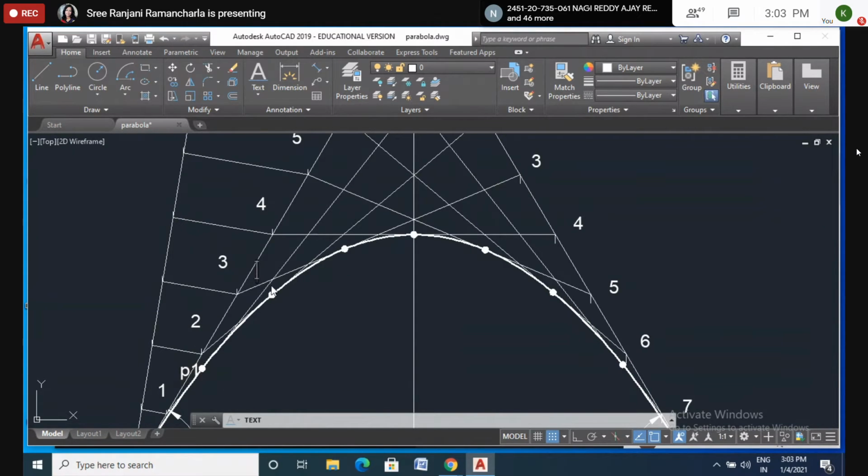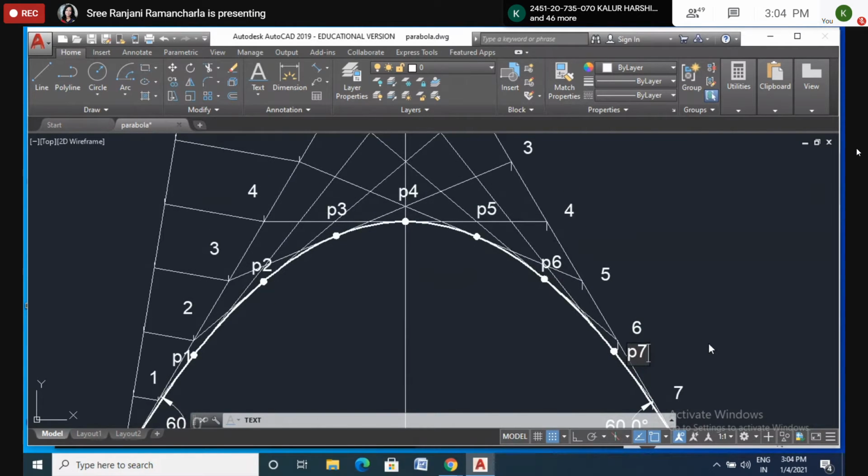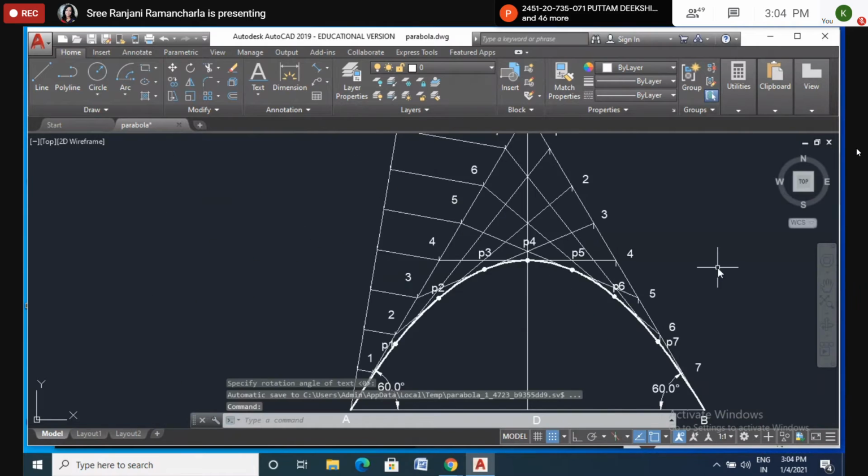Here is P2, here is P3, P4, P5, P6, and P7. Only 7 points are there. Okay, enter. Now I hope it is clear to all of you.